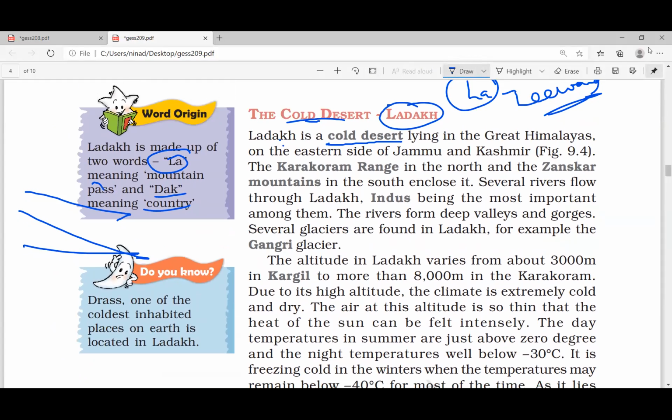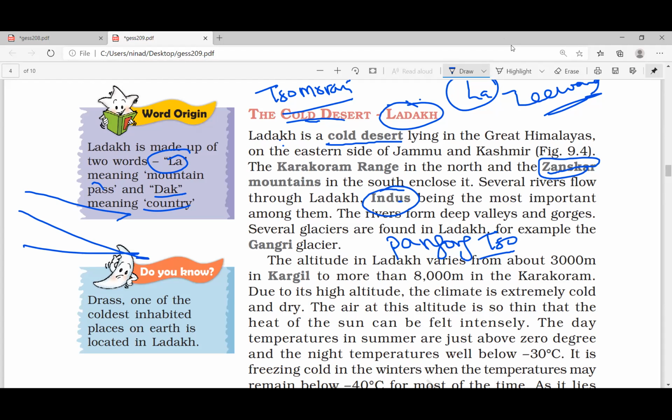But some rivers are flowing in this region. For example, Zanskar is a mountain as well as a river. The Indus and its tributaries are there. So Ladakh has water bodies, lakes and all that. For example, Tso Moriri is one lake. Then Pangong Tso, you might have heard about this word now, because of the dispute between India and China. These are some of the water bodies.